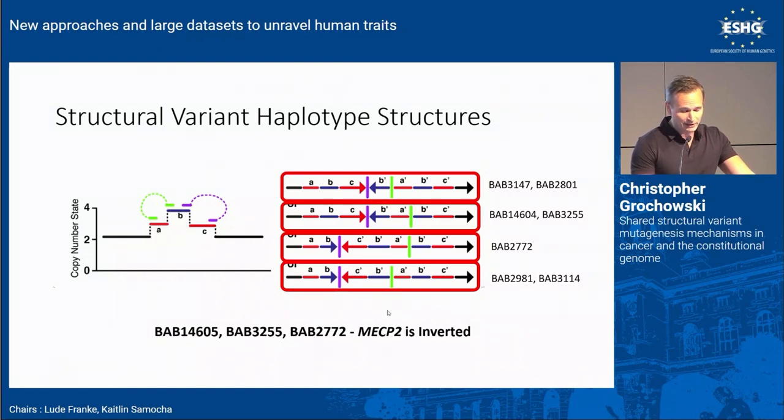And very interestingly for us, right, MECP2 is actually in an inverted orientation in several samples. And so that's the extra copy of MECP2 is inverted. And so right now we're trying to see, is there a phenotypic correlation with MECP2 inverted versus in direct orientation, and to see how transcriptionally active that copy of MECP2 may be.